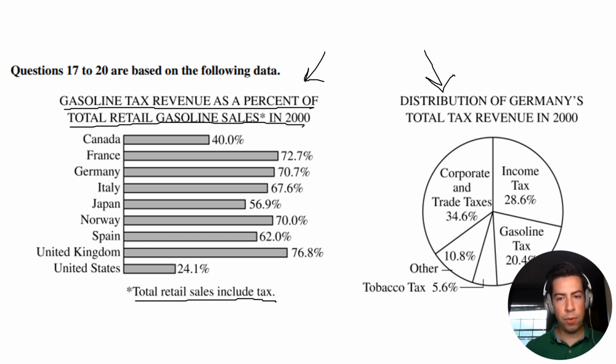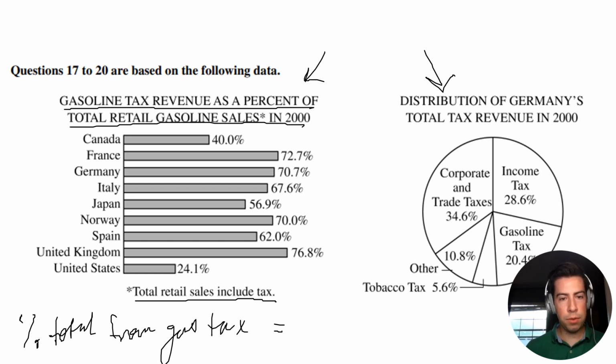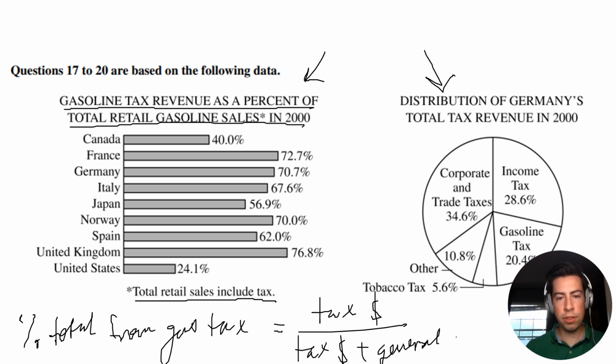So how you would write that is percentage total from gas tax is equal to the tax dollars, divided by the tax dollars plus the general cost for the gas. That's what we can get from this first figure here.